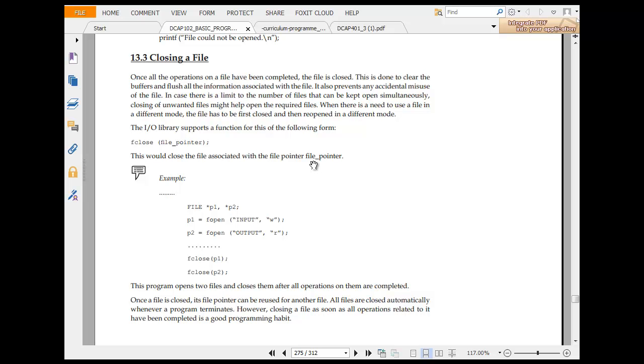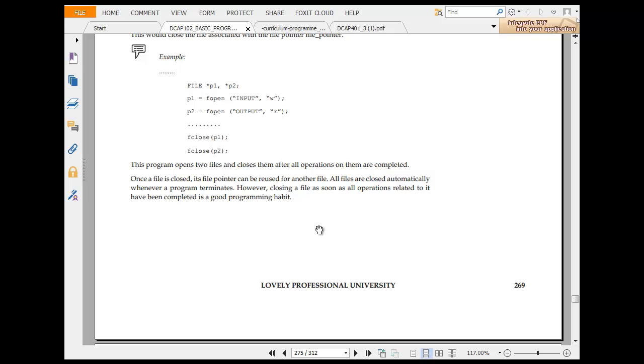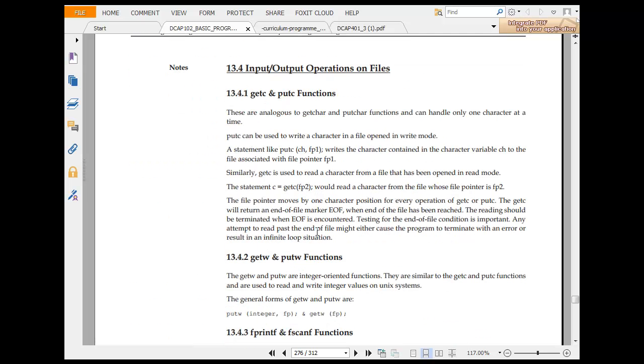So the input output library has fclose(fp). For example, fp1 = fopen(input, w), and fclose(fp1). This program opens files and closes them after operations are completed. Once the file is closed, the pointer can be used for another file.